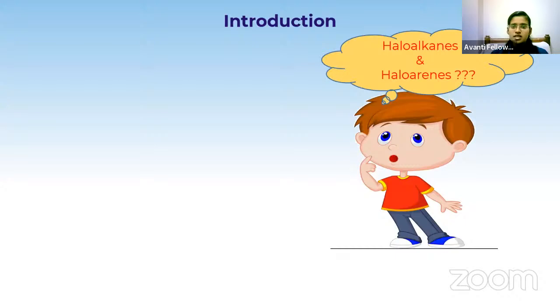And halo means halogens, so it is something related to that. Coming to haloarene, arene means aromatic carbon. Arenes are nothing but aromatic hydrocarbons. Very good, Ganesh. If the halogen is attached to an aromatic carbon, it is called a haloarene.